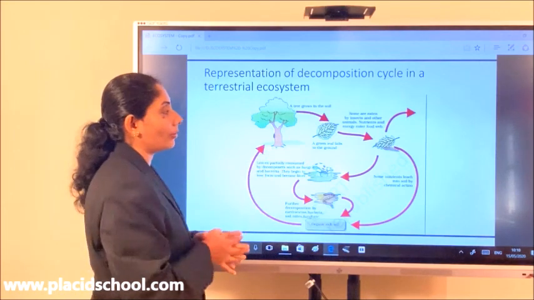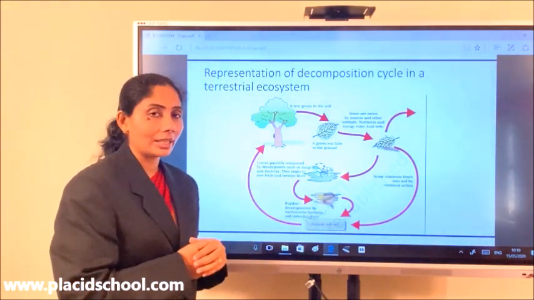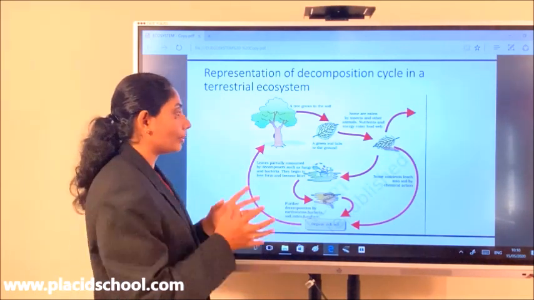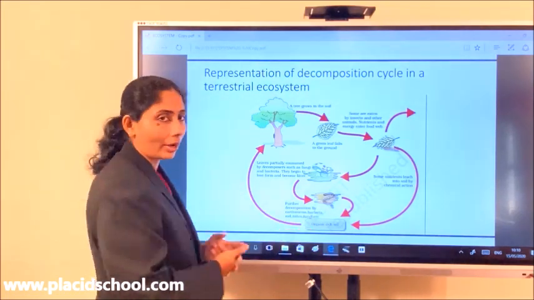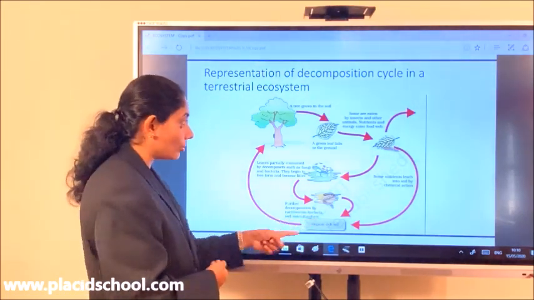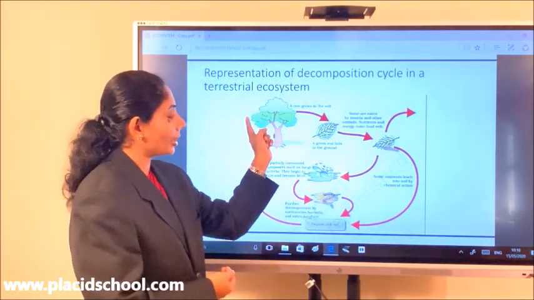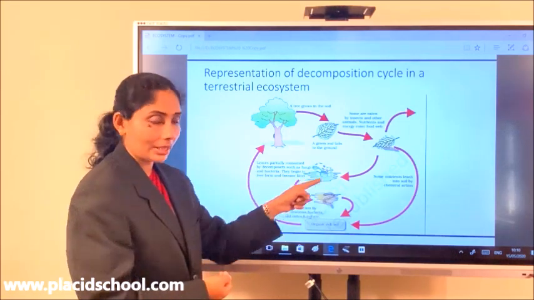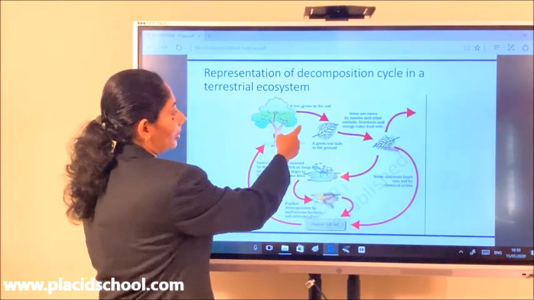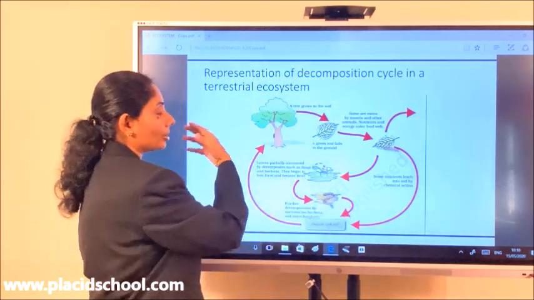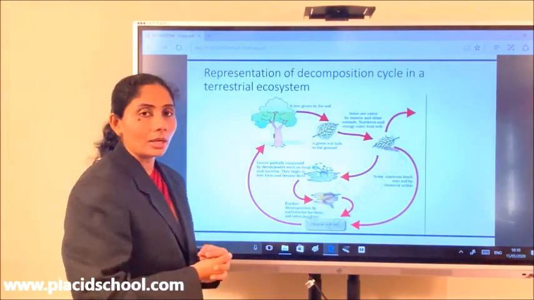If it remains here forever, what will happen? The nutrients enclosed in the organic matter of the leaf would be wasted. They will remain locked in its tissues. They have to be released into the soil so that the inorganic nutrients can again be taken up by the plants. So just understand, cycling of matter is taking place through decomposition. The same carbon which was fixed over here is now coming back into the atmosphere, again going back to the plant. The same way with all other nutrients.